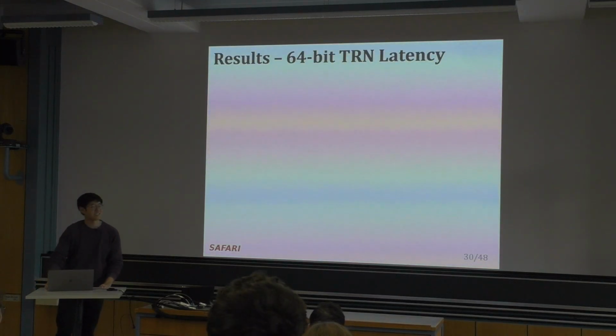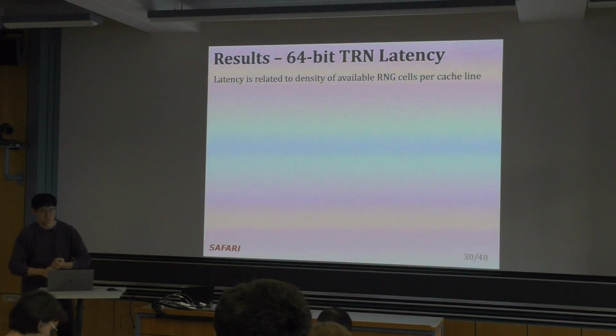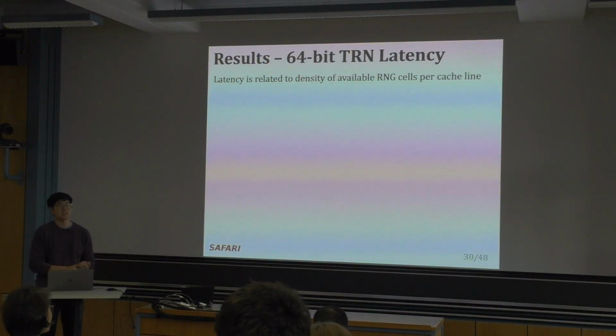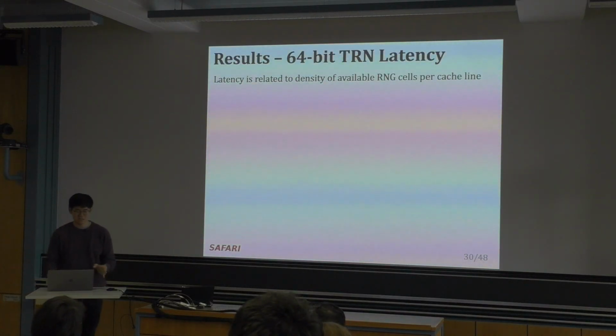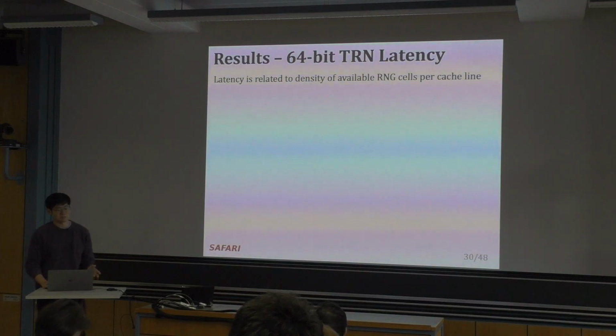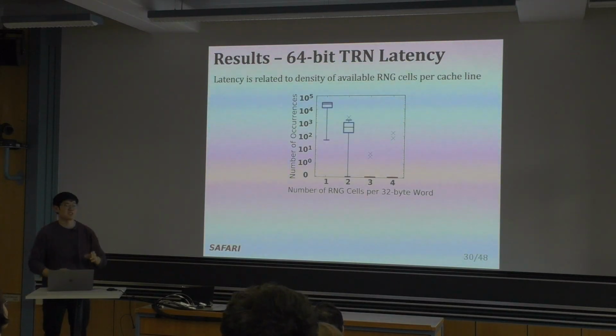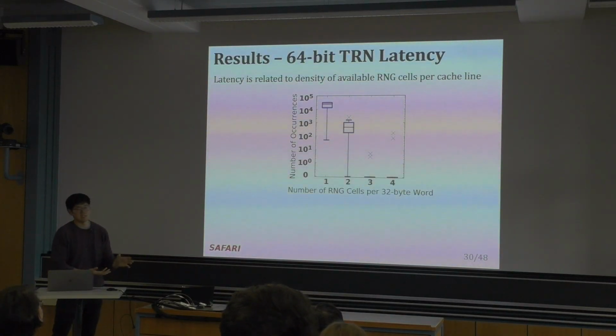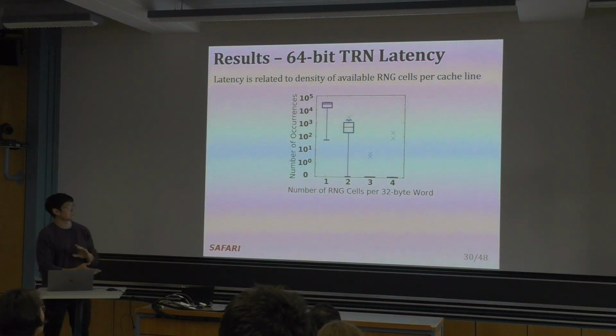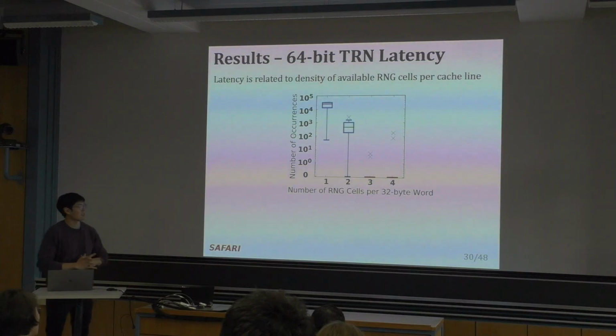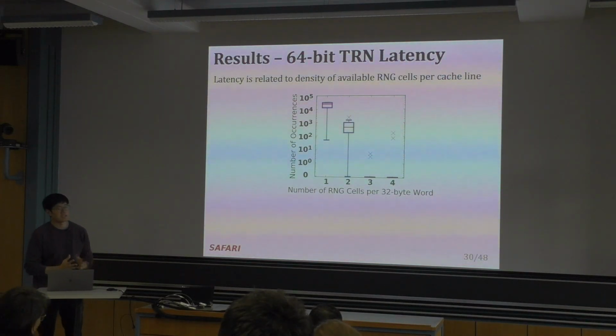We next look at the latency for 64 bits of random values, and because the latency is directly related to the density of available RNG cells per cache line, we first show the distribution of the densities of RNG cells per cache line across a bank. So here in our real devices, we find that cache lines can have up to 4 RNG cells. Well, the ones that we studied have up to 4. And most of them have even just 1.